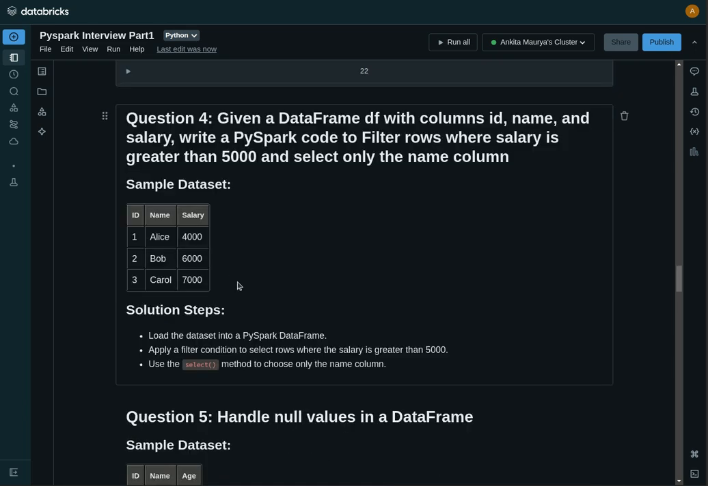Let's read the statement. Given a data frame df with columns id, name, and salary, we have to write a PySpark code to filter rows where salary is greater than 5,000 and select only the name column. Okay, now let's do that.